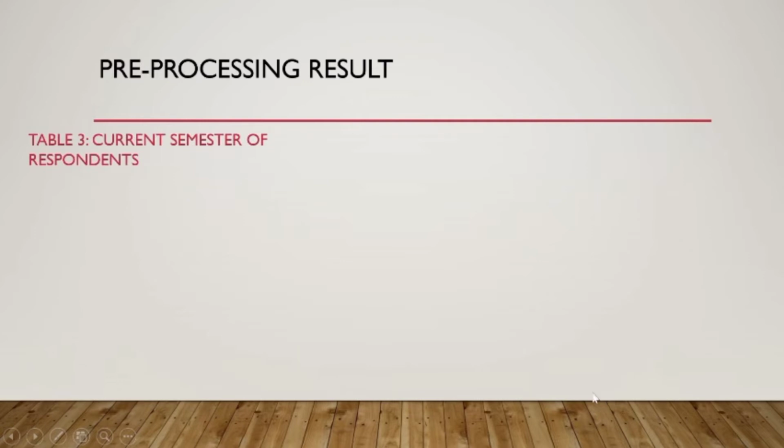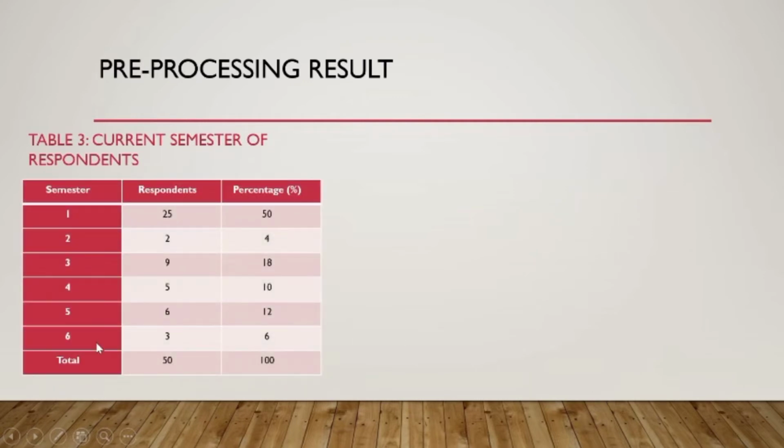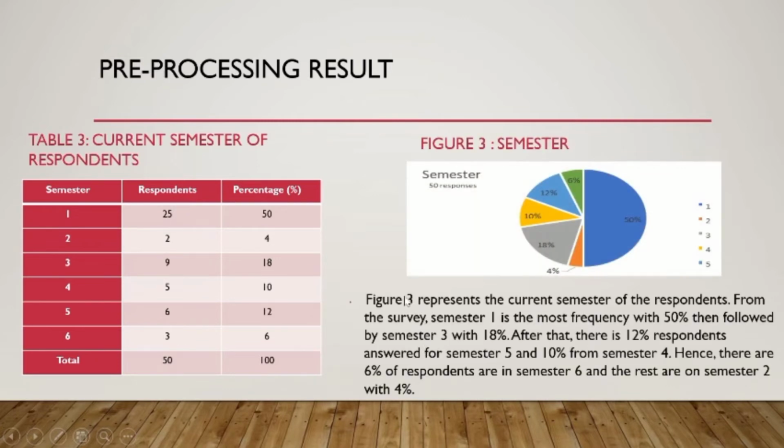Table 3. Current semester of respondents. There are semesters 1 to 6. These are the respondents for each semester. Figure 3 represents the current semester of the respondents. From the survey, semester 1 has the highest frequency with 50%, followed by semester 3 with 18%. After that, 12% of respondents answered semester 5 and 10% are from semester 4. Then, 6% of respondents are in semester 6 and the rest are in semester 2 with 4%.